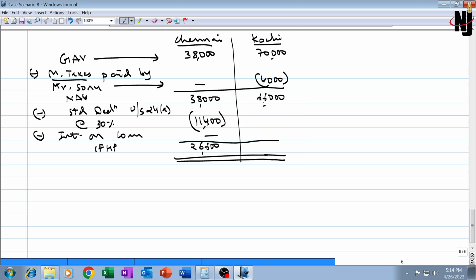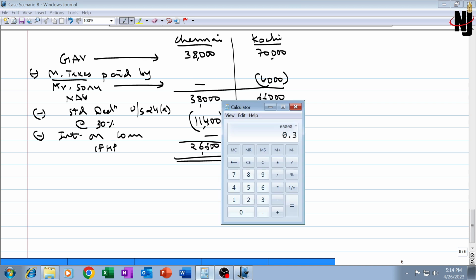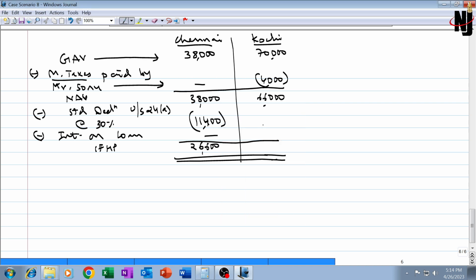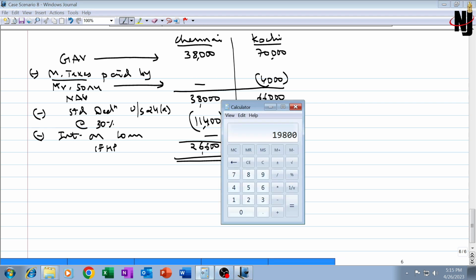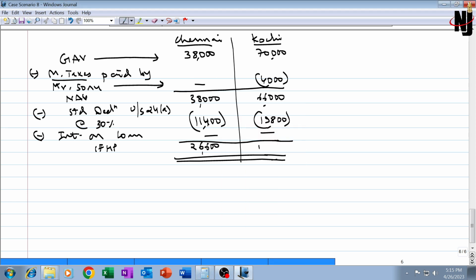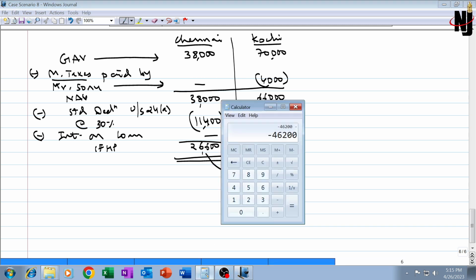26,600. And as far as Kochi property is concerned, standard deduction would be 66,000 into 30%, which is 19,800. And interest on housing loan is not allowed for this property also. So how much will be the balance? 66,000 minus 19,800, 46,200 will be the income. 46,200 plus 26,600. Income chargeable to tax in total will be 72,800.